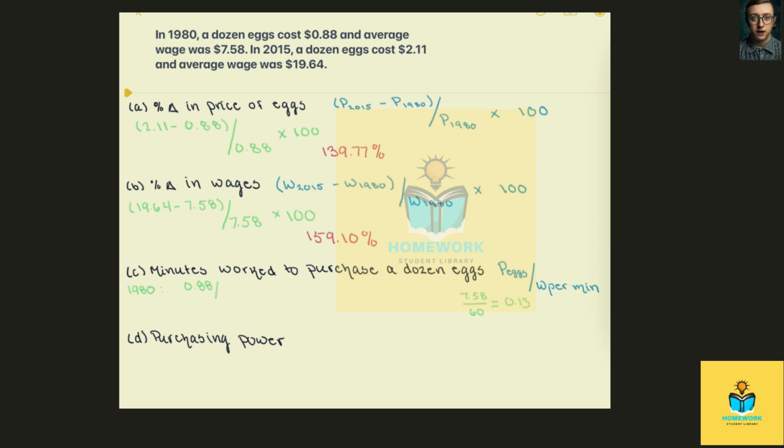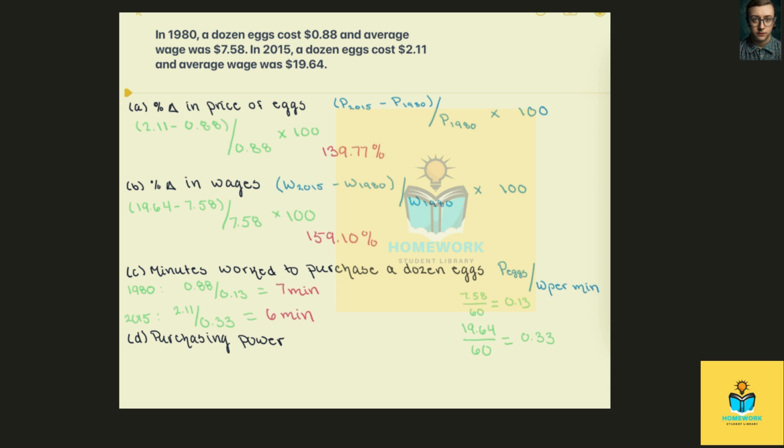So taking 88 cents, dividing it by 13 cents, we see that each worker would have to work on average 7 minutes to purchase 1 dozen eggs. Now let's do the same thing, but for 2015. Let's calculate right away their wage per minute. We see that they earned an average of $19.64 per hour. Dividing that by 60, we have a wage per minute of 33 cents. So let's take the price of a dozen eggs in 2015, which was $2.11, divide that by the wage per minute, 33 cents, and we get that in 2015, the worker had to work an average of 6 minutes to purchase a dozen eggs.